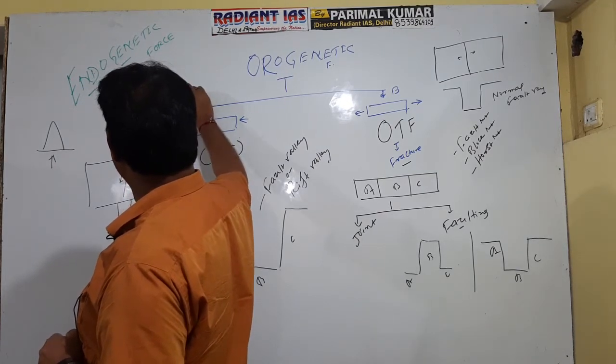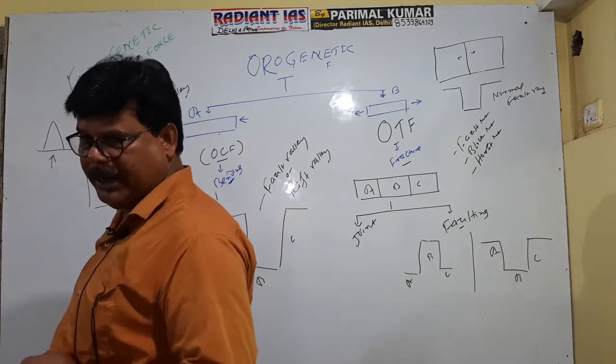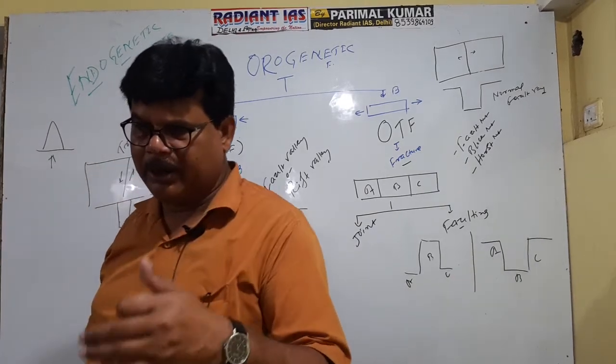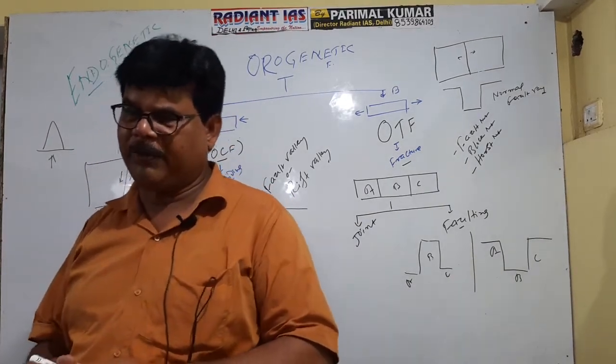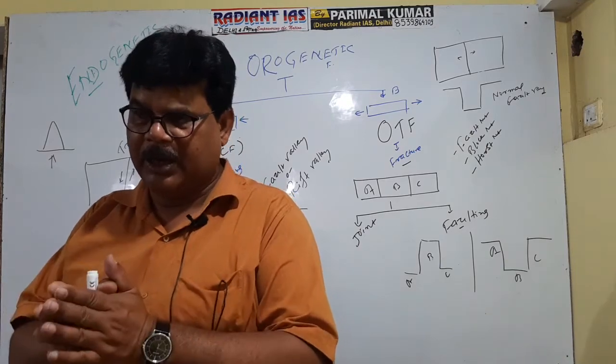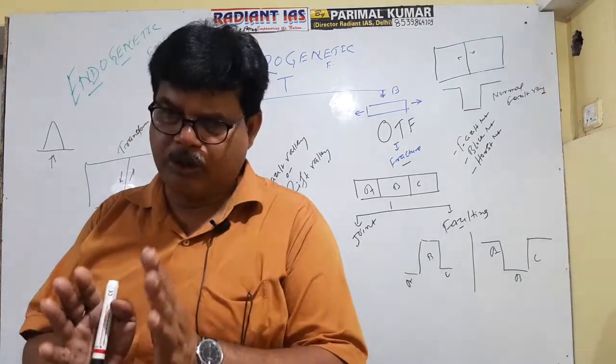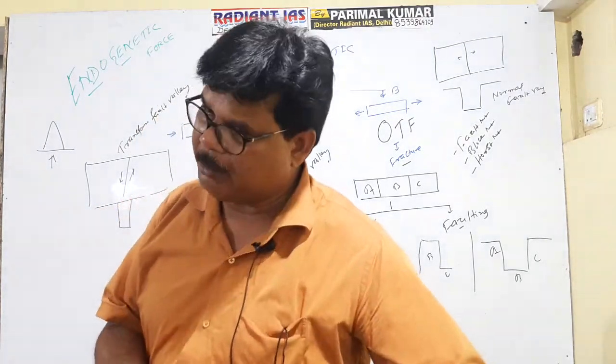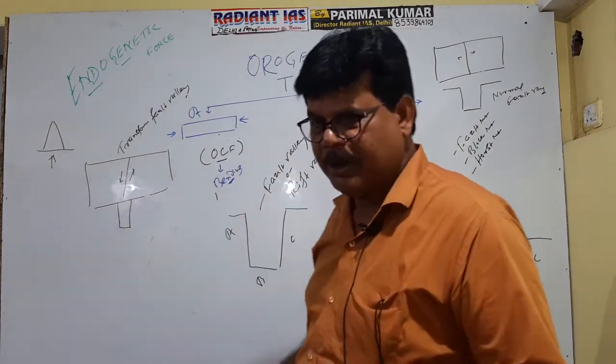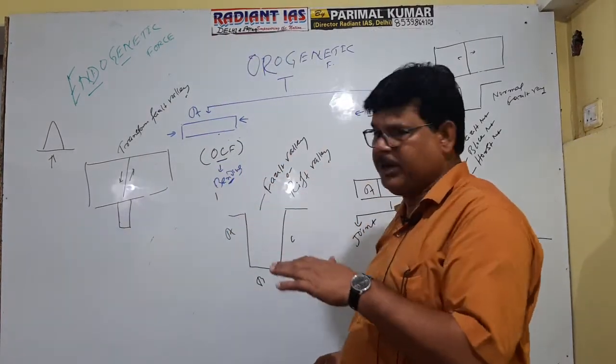Getting well now? So actually, normal fault valley and transform fault valley: normal fault valley is due to head separation, and transform fault valley is due to lateral movement of the fragmented part. It is clear now? So actually, what is the type of orogenetic force?